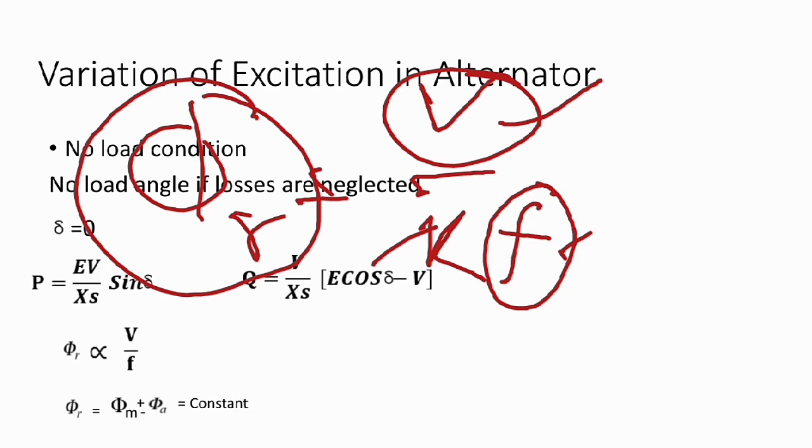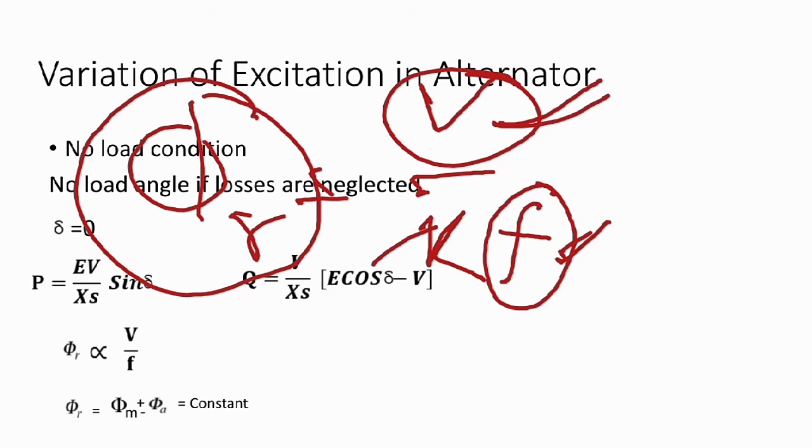We have to understand that from the variation of excitation, we must maintain the resultant flux constant. Why is it necessary? Because we want constant voltage and constant frequency, so their ratio should be constant.